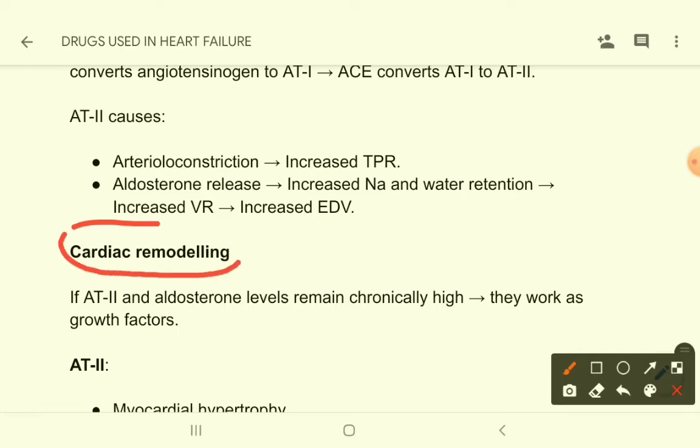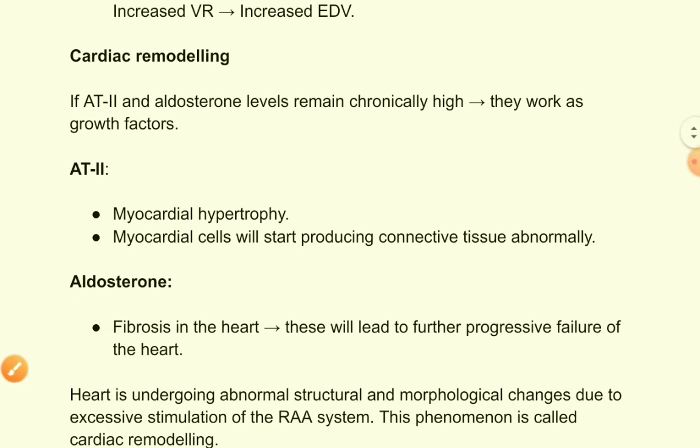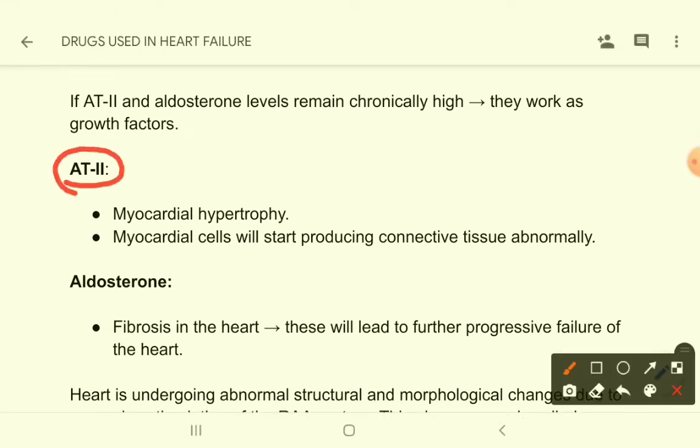Now, cardiac remodeling. What is cardiac remodeling? You will hear this many times in relation to heart failure. If angiotensin 2 and aldosterone levels remain chronically high, they work as growth factors. Angiotensin 2 will lead to myocardial hypertrophy, and myocardial cells will start producing connective tissue abnormally.